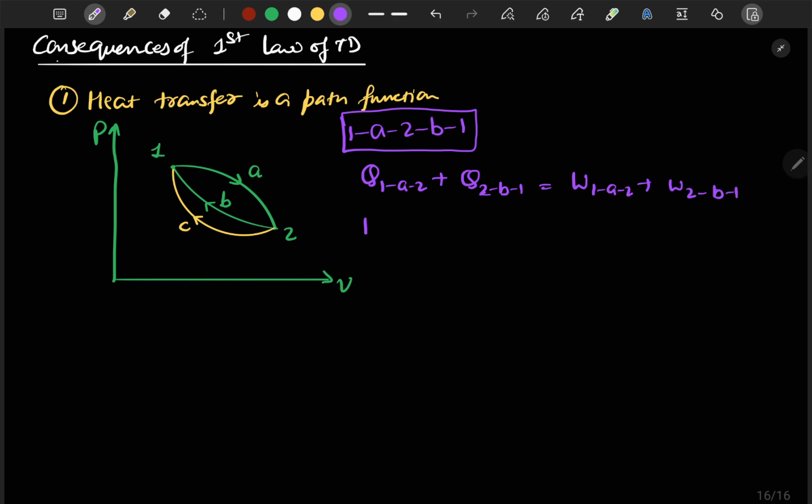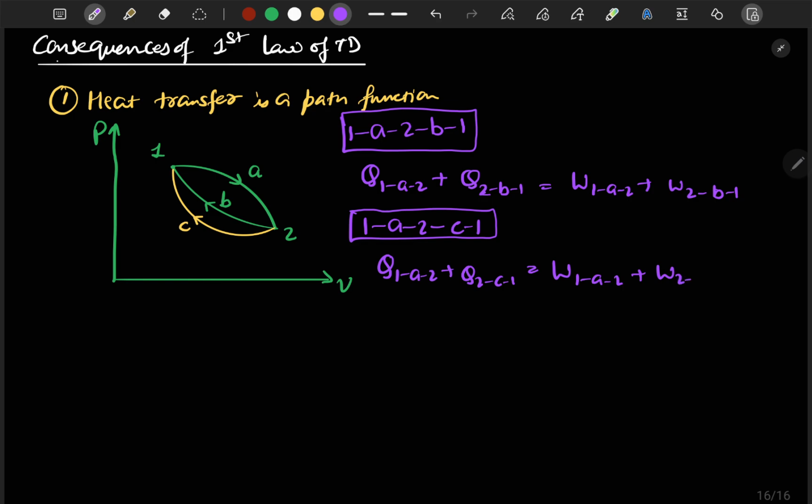Now if we talk about the process 1A2C1, we can similarly write net heat interaction is equal to net work interaction, that is Q1A2 plus Q2C1 is equal to work done 1A2 plus work done 2C1. Let's say this is equation number 1, this is equation number 2.